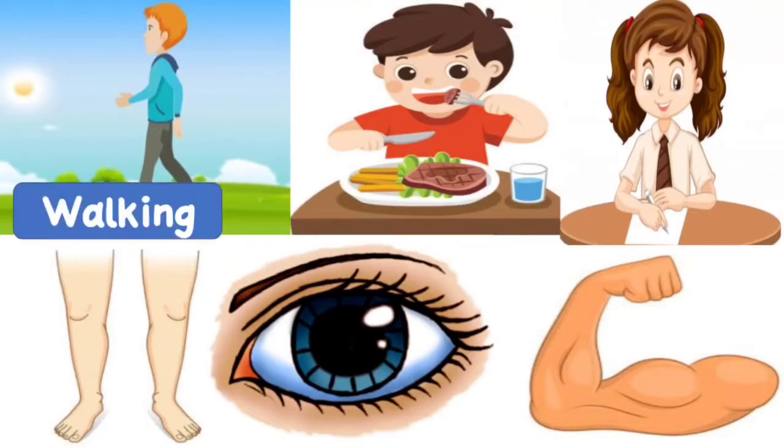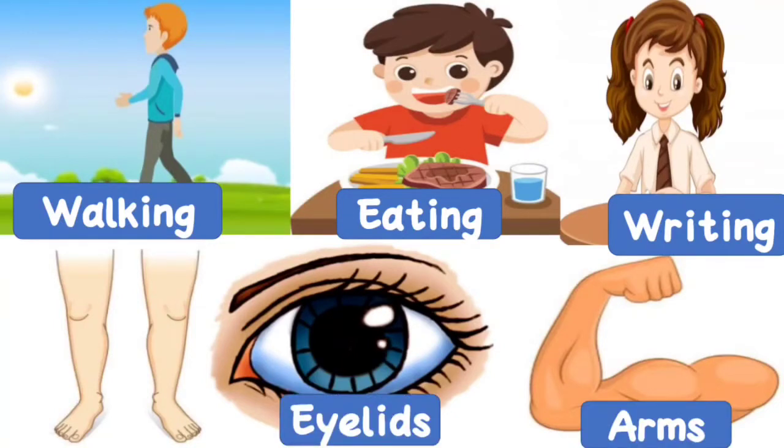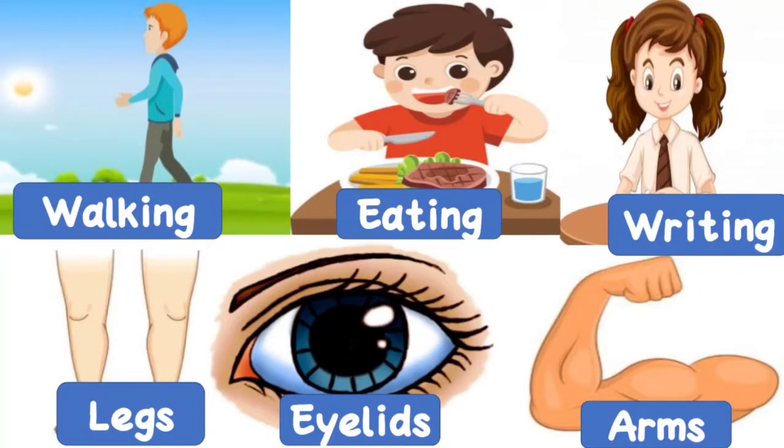Examples like walking, eating, writing, etc. So these actions require some parts such as arms, eyelids, legs, etc. So these are considered as voluntary muscles. Clear? So these are all examples for the voluntary muscles.